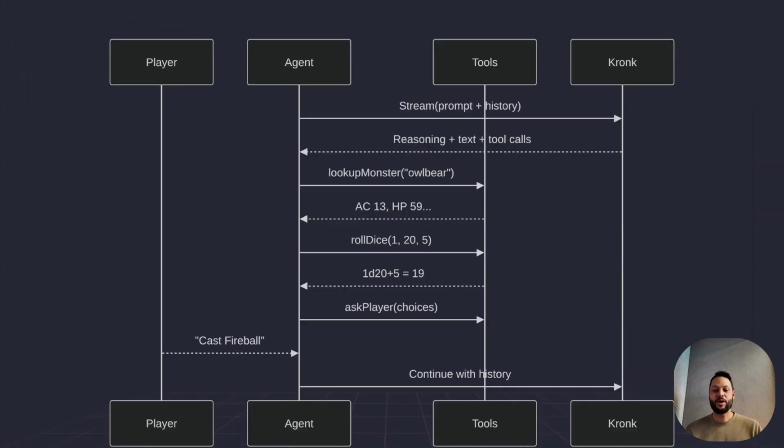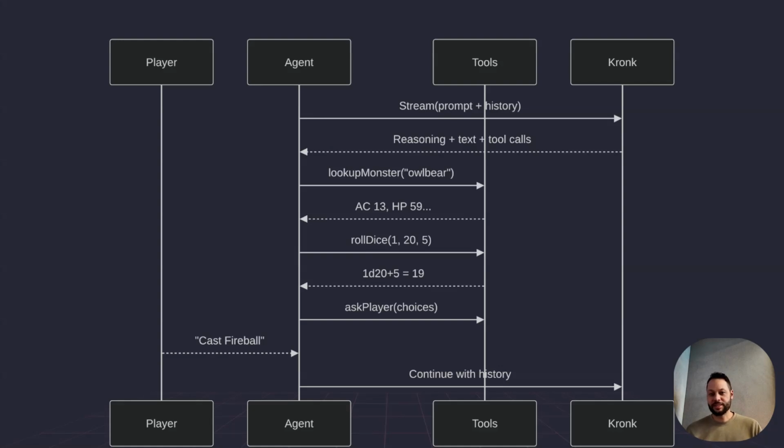Here you can visualize how everything's going to work. So here's one game turn. The agent is going to stream output from the Kronk provider. It's going to get some reasoning tokens and some normal output tokens, and maybe some tool calls. Or if there's some monster involved, say an owlbear, for example, a classic D&D monster, we can look that up using the API tool that we create, and it's going to get back some stats on this monster.